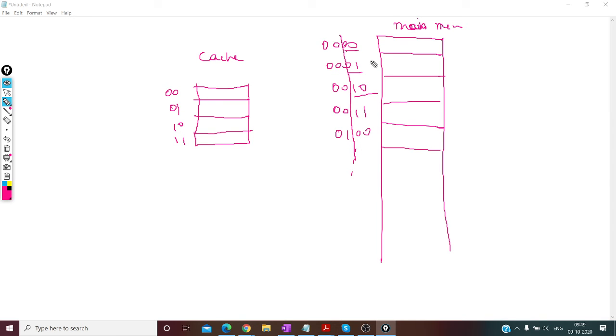You just check the lower bits, and if it is 00, this will come here only. You cannot put it anywhere else. Similarly this guy 01 will go only here, and then 10 will go only here, and then 11 will go only here.